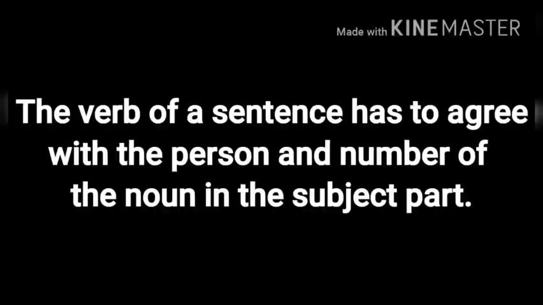If the noun is in singular number, then the verb will differ from that of the plural number. Now it is time to discuss some basic rules related to the agreement of the verb and the subject.